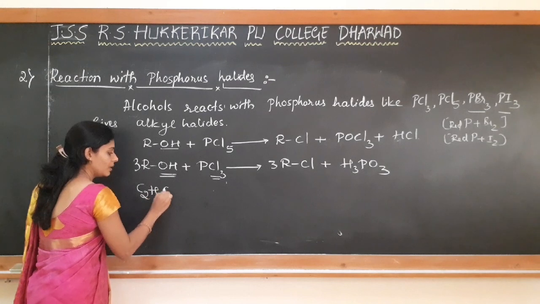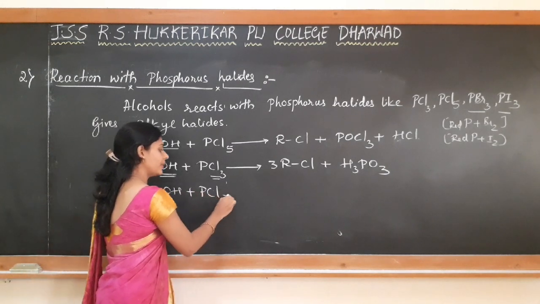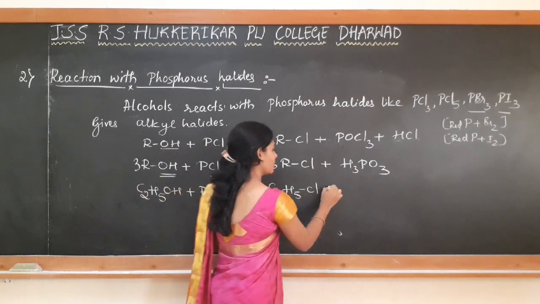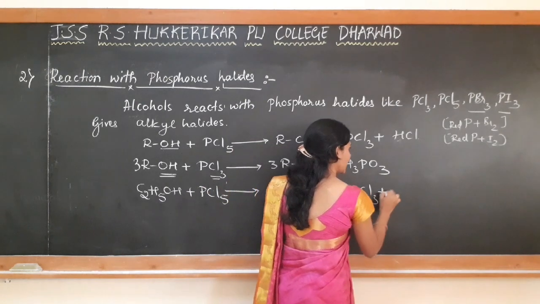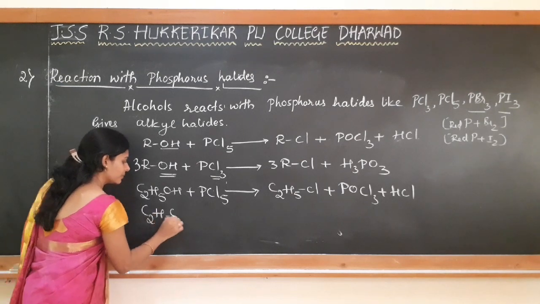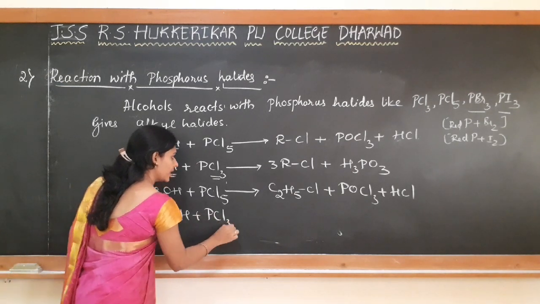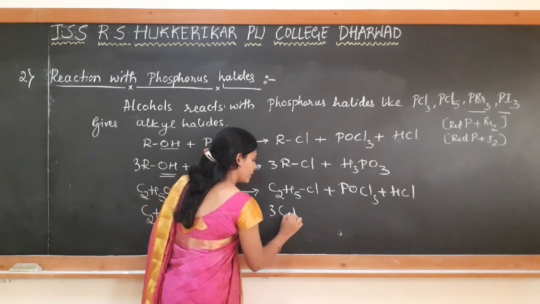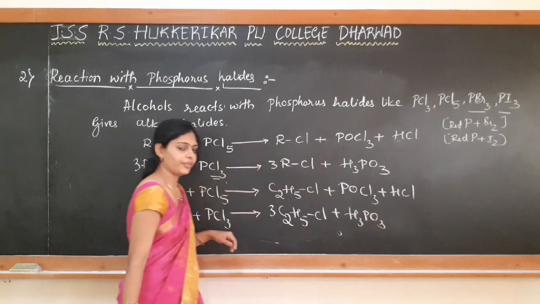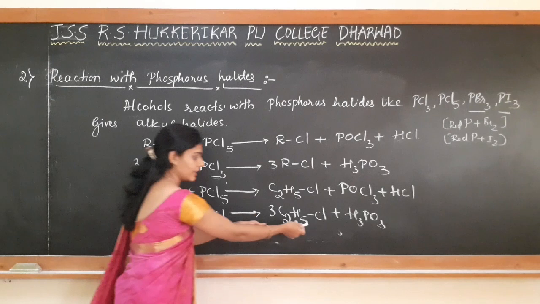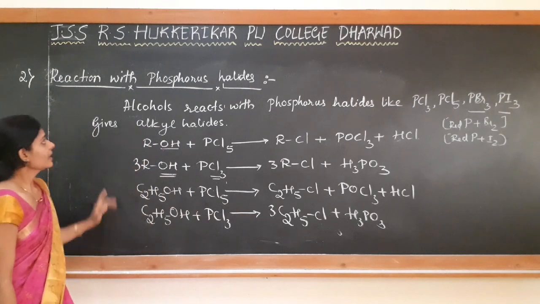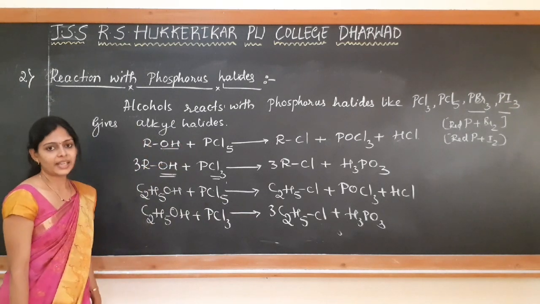If I take ethyl alcohol on reaction with PCl5, there is a formation of C2H5Cl, that is ethyl chloride or chloroethane, with the remaining byproducts. Similarly, if it is treated with phosphorus trichloride, there is a formation of ethyl chloride and orthophosphorus acid. If I take PBr3 here, you are getting C2H5Br, bromoethane will be formed. Okay, so like this the alcohols react with phosphorus halides.